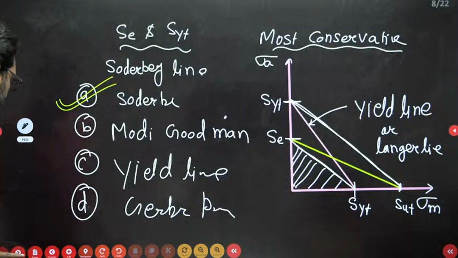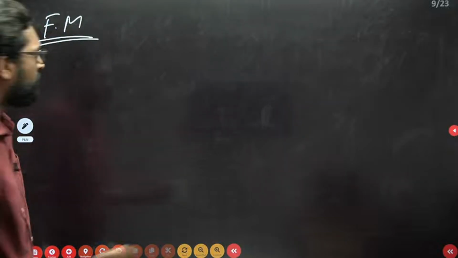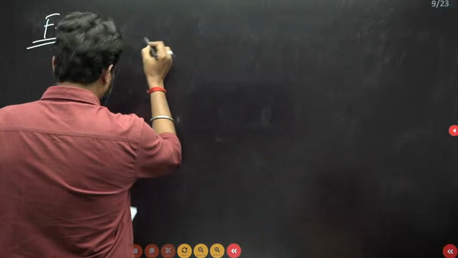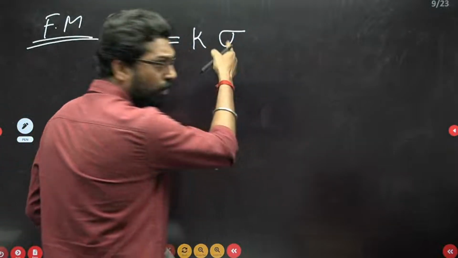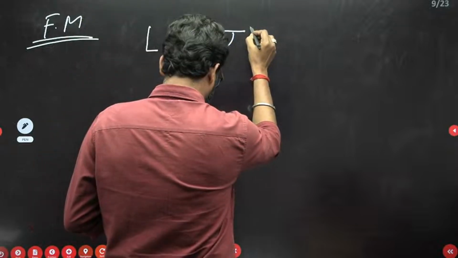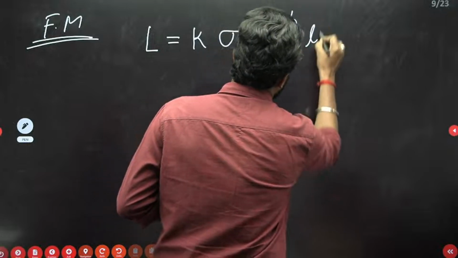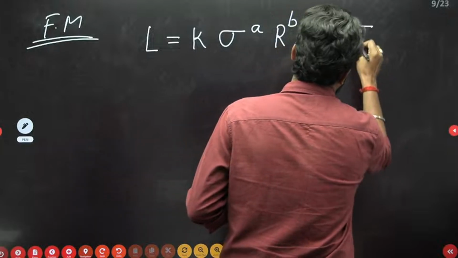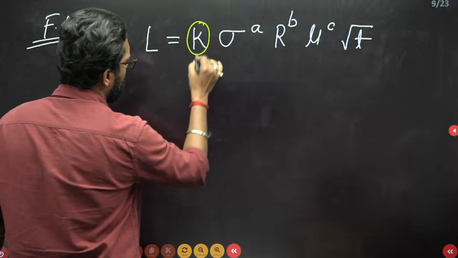The next question is FM, fluid mechanics. This is a very simple question, and you all know that. This question is related to units and dimensions. What is given: length L is equal to some constant K times surface tension, this is the coefficient of surface tension, to the power a, radius to the power b, dynamic viscosity, and square root of T. Very clear. Now this K is any number, so it is non-dimensional, so neglect it.